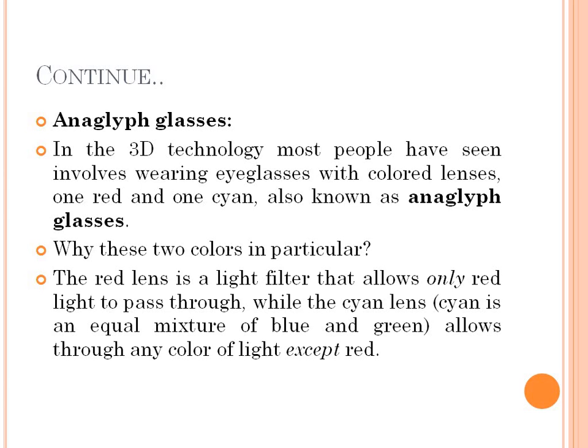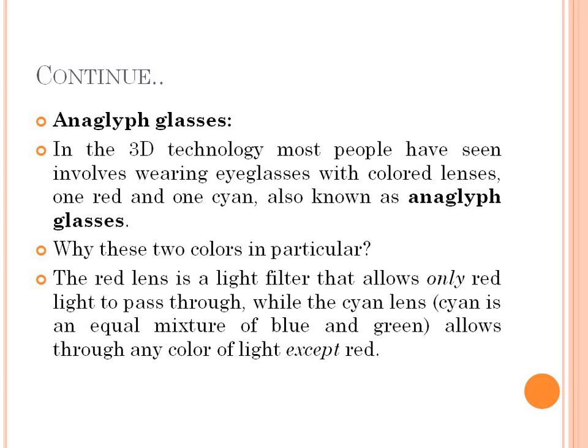So why only these two colors? We have any number of colors: black, blue, green, white, different colors are there. Why only red and cyan are used? Basically, red and cyan have two different properties. When the red lens is there, it acts as a filter. The red lens is a light filter, and it allows only red color or red light to pass through it.